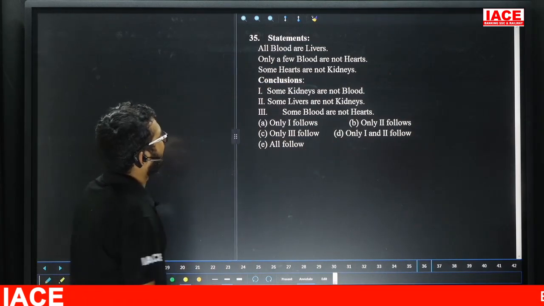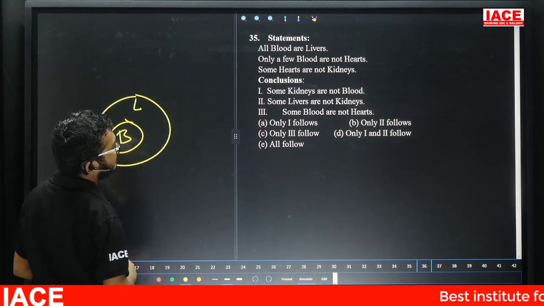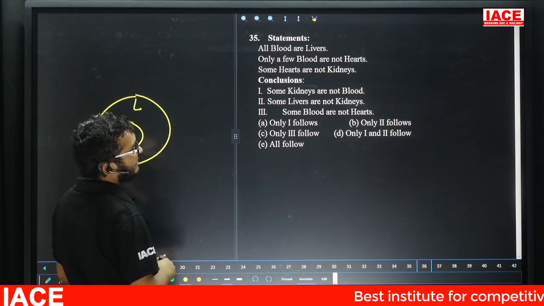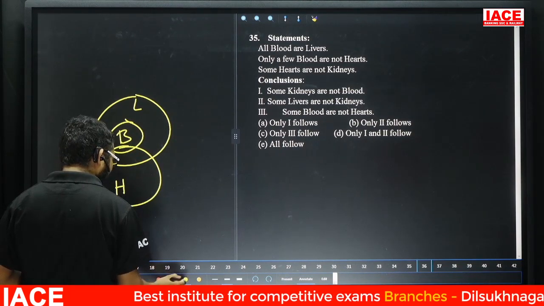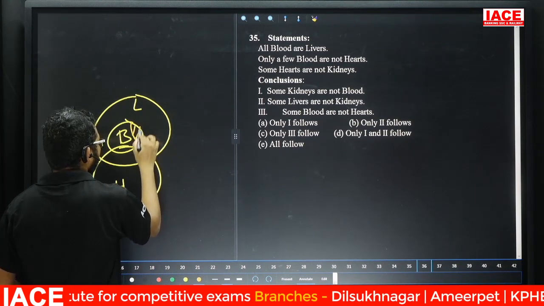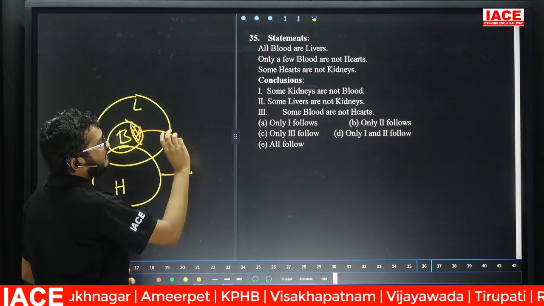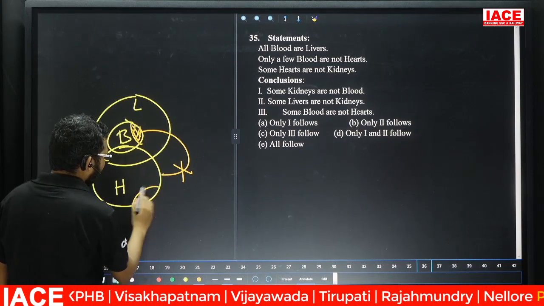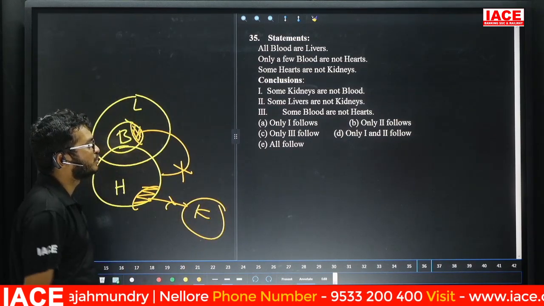Question number 35. All blood is liver. Friends, blood. All blood is a liver. Only a few blood are not heart. Some blood is a heart. At the same time, some part of blood is not heart. Next, some hearts are not kidney. Take heart. Some part of heart is what? Not kidney.